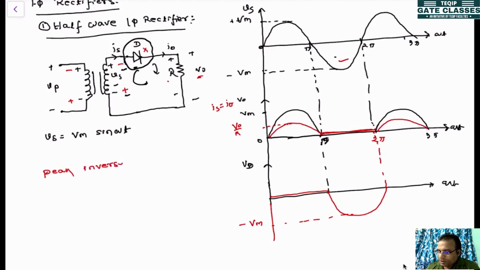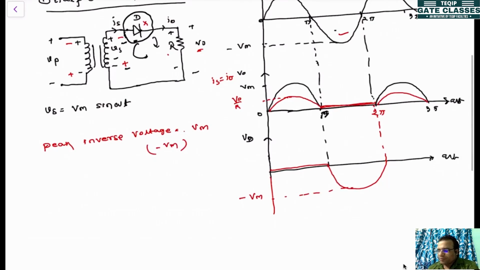Peak inverse voltage is Vm. Inverse means it is actually minus Vm. So if the peak inverse voltage is Vm, you have to understand that the voltage is minus Vm, which appears across the device. Why is it essential?